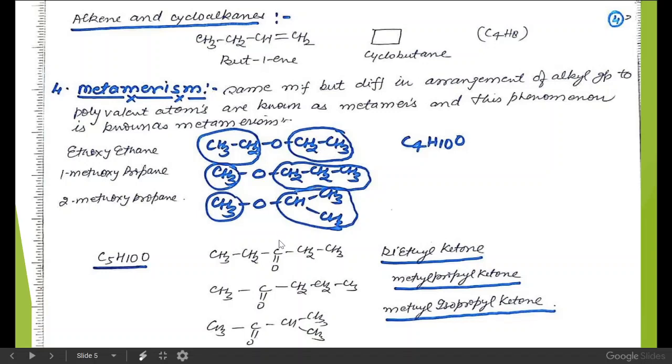Here the carbon is tetravalent and the carbon has ethyl groups, methyl and propyl groups, methyl and isopropyl groups. Hence these are diethyl ketone, methyl propyl ketone, methyl isopropyl ketone. All these three compounds have the same molecular formula C5H10O, but the arrangement of alkyl groups to the polyvalent atom differs. Hence they are metamers of each other.